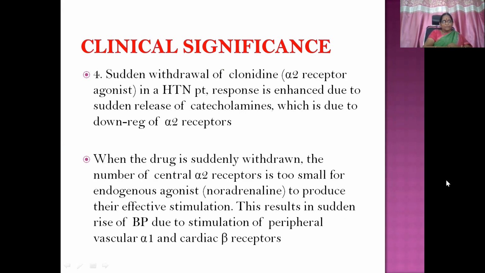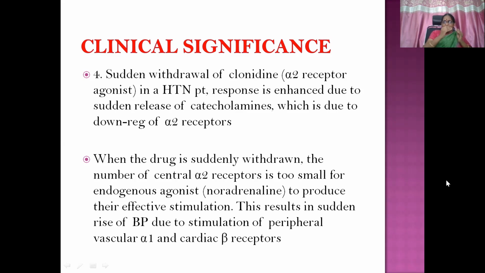Then sudden withdrawal of clonidine, an alpha 2 receptor agonist, in a hypertensive patient. The response is enhanced due to sudden release of catecholamines, which is due to downregulation of alpha 2 receptors. Suppose the patient has been taking clonidine for a long period of time and you withdraw the drug.